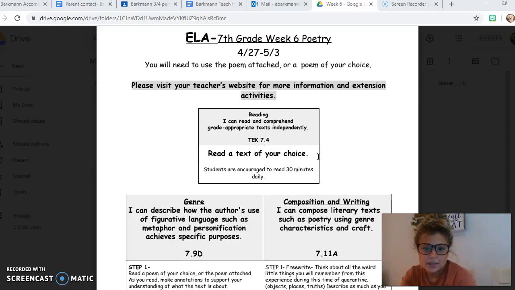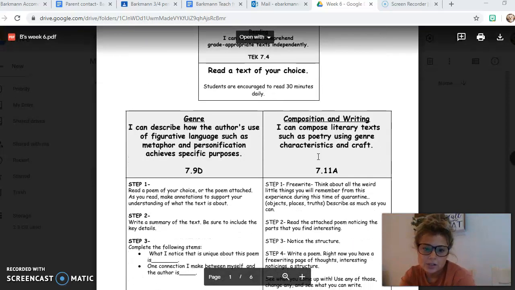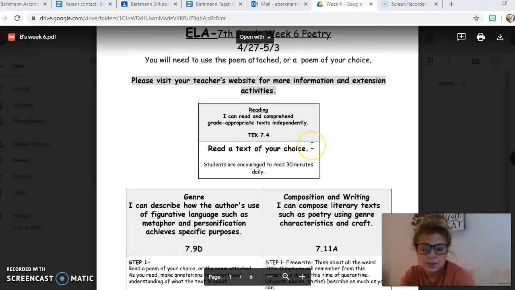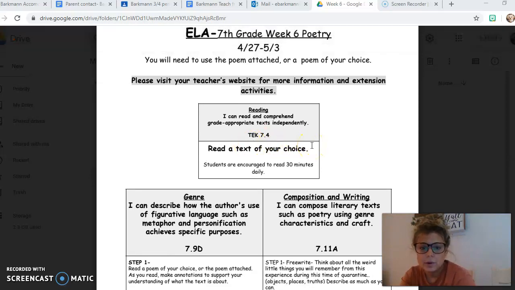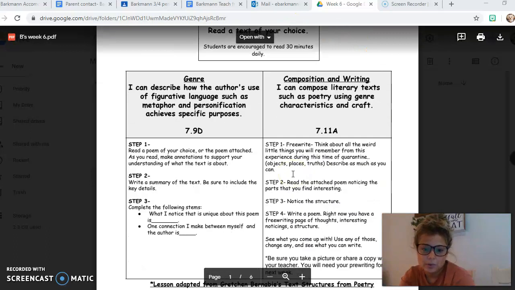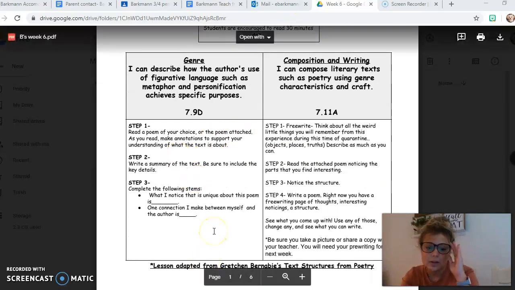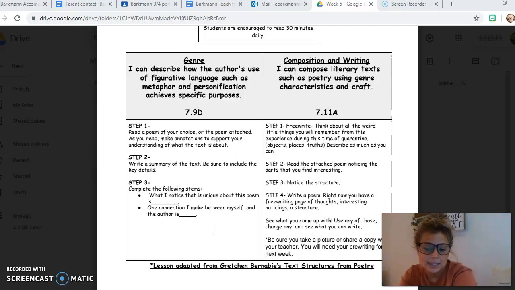So for week 6, it's going to be very similar to last week. What you're going to do is, when you see the bundle attached, you'll notice it says to read a text of your choice. You can read the poem attached or you can choose a different poem. The reading steps are basically the same as last week.